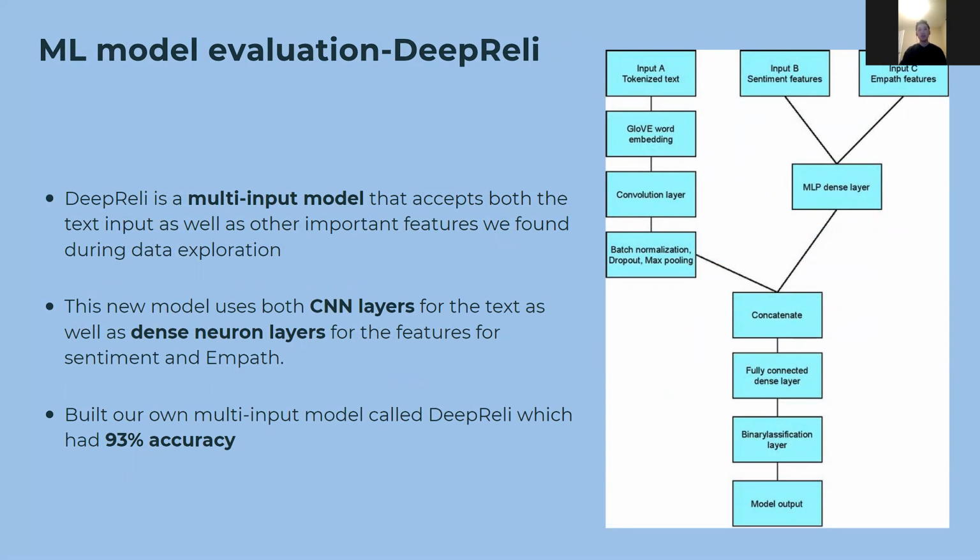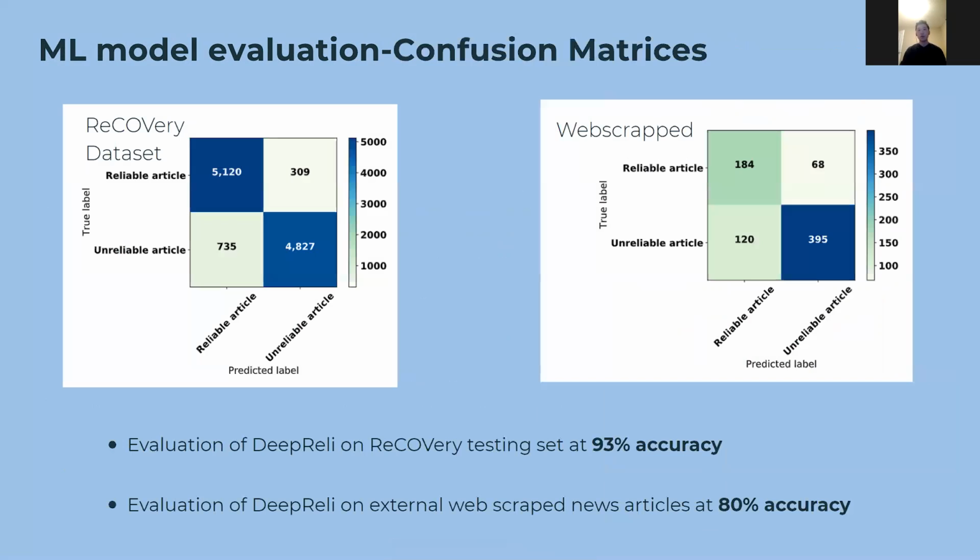In this slide, we see 2 confusion matrices for the evaluation of DeepRelie. One for the withheld testing set of Recovery, while the other is on external web scrape data of 20 news articles split into sentences. The matrices show that DeepRelie is very accurate in the testing set at 92% accuracy and also fairly accurate in the external data set at 80%.